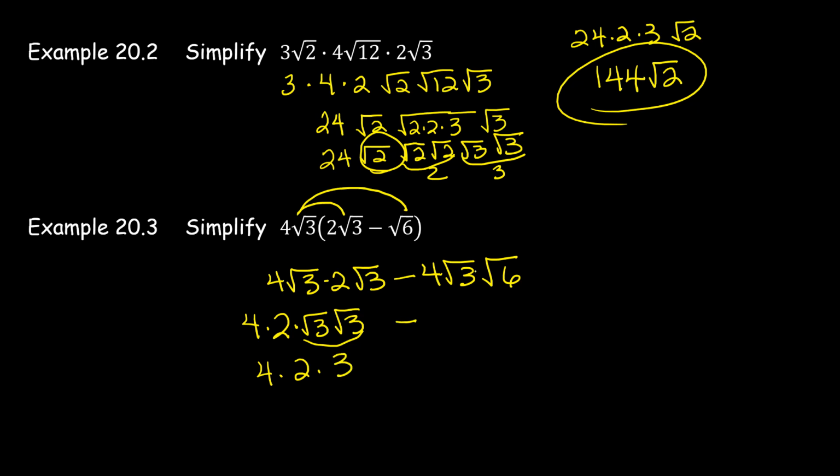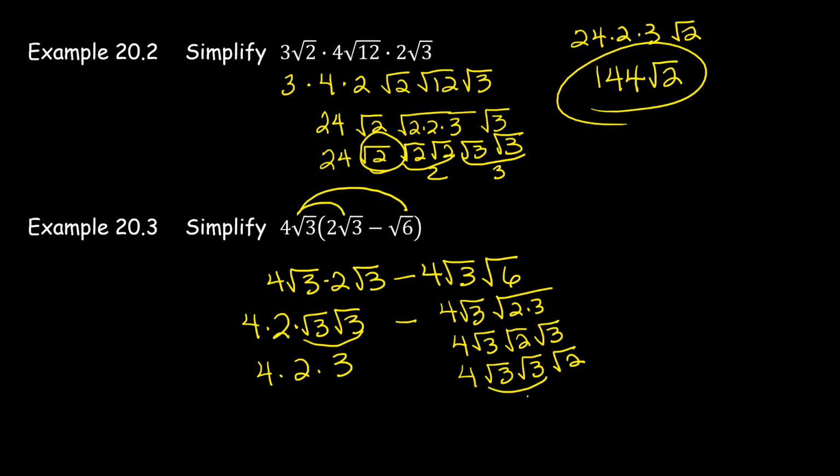And now over here, we have 4 times the square root of 3. And then we can write the square root of 6 as the square root of 2 times 3. And if we write the square root with the product in there, we can split it up, square root of 2, square root of 3. And now you can see you have these two square root of 3's there. So you've got 4 square root of 3, square root of 3, square root of 2.